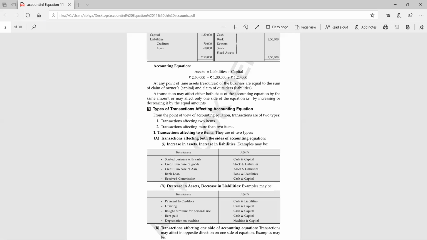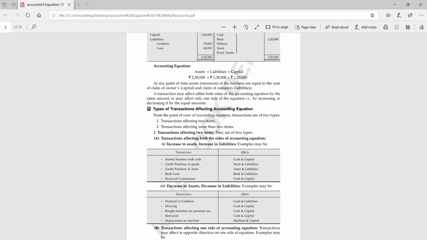So Abhay, please tell me which two accounts are involved in this transaction. You have deposited cash in bank, so bank and cash. Yes, very good. Many students have given me the answer, bank and cash. Now after deciding the two accounts, you have to decide which account is increasing and which is decreasing.